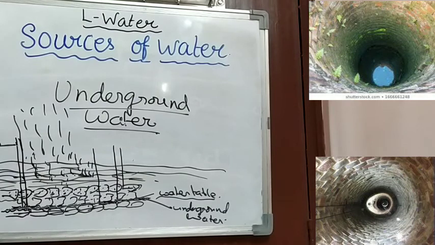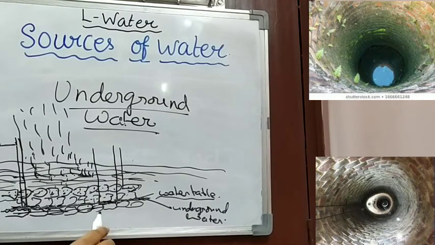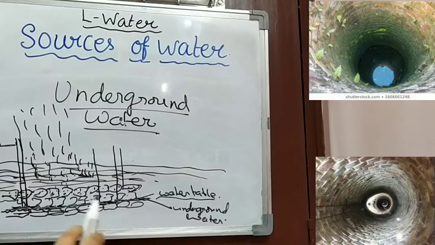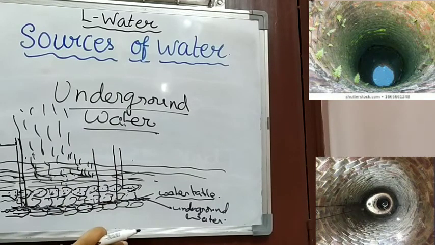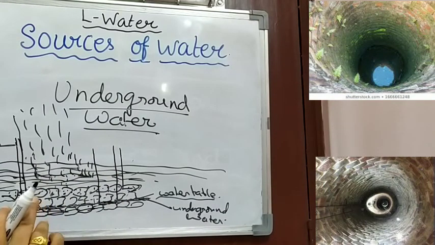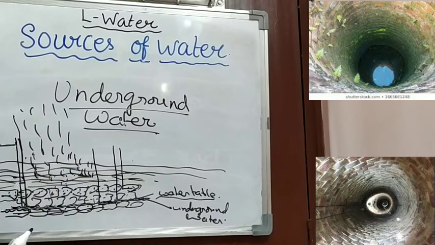The deeper you go to get the water table, the purer the water will be. Got it? Now your question will be, why? Because more filtration will have been done by the different types of rocks. Yes or no?